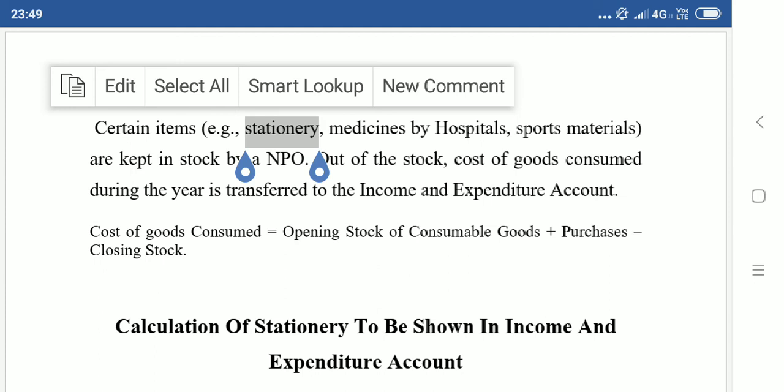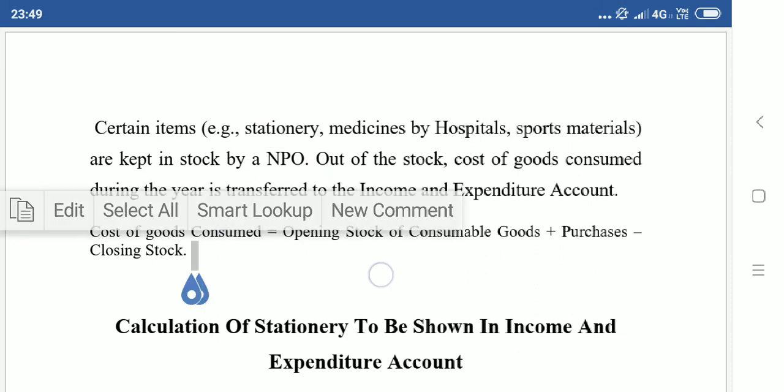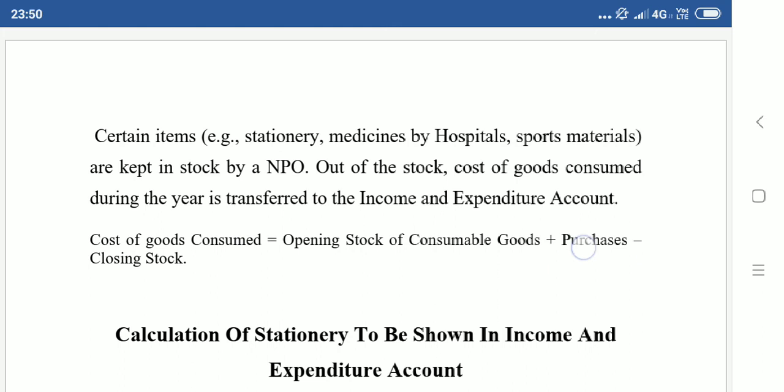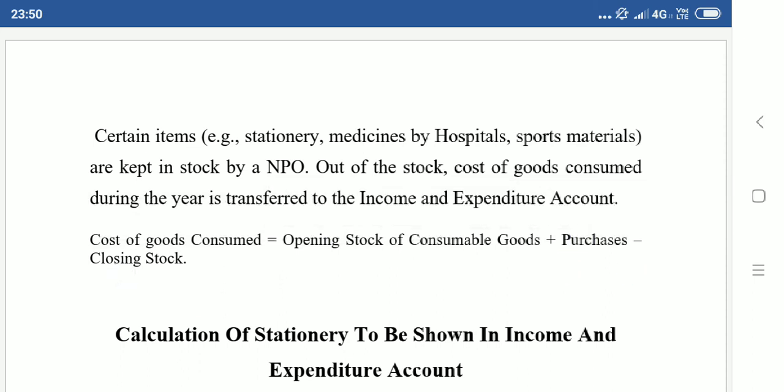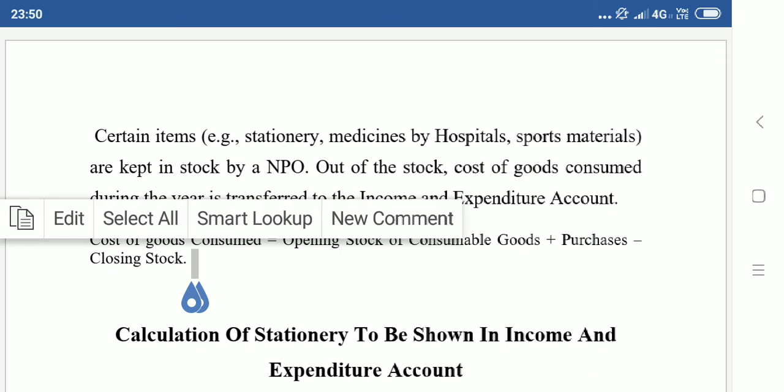Now they may maintain it as a stock. Stationery is an expense, isn't it? Under the materiality concept, it is to be considered as an expense. But sometimes an NPO will maintain it as stock, which means it will have opening stock, closing stock and purchases. So how to calculate cost of goods consumed? Opening stock plus purchases minus closing stock. The formula is the same as cost of goods sold: opening stock, add purchases and direct expenses, minus closing stock. The same formula is here. Opening stock of consumable goods plus purchases minus closing stock.